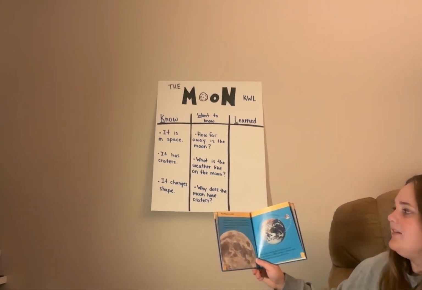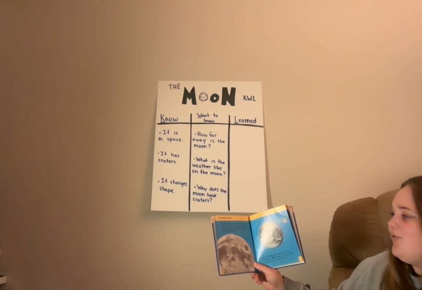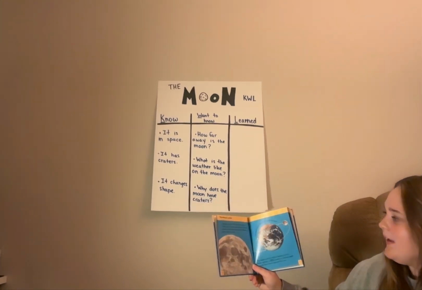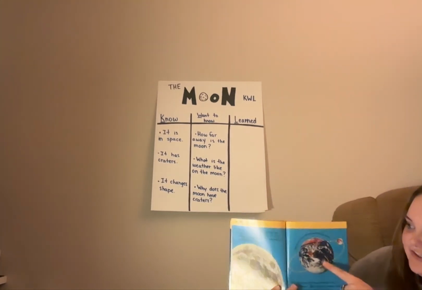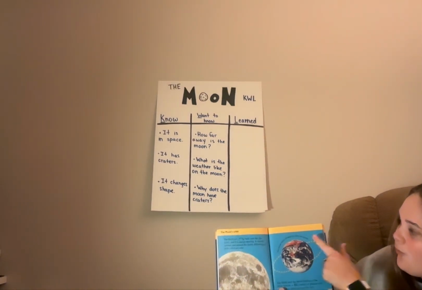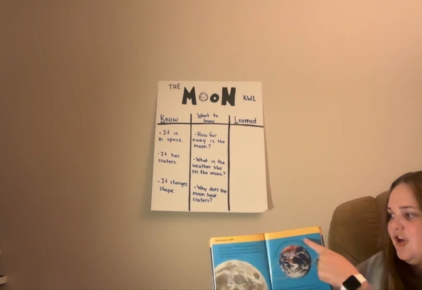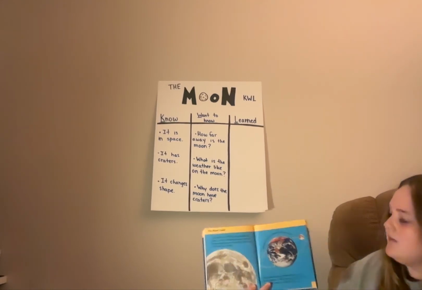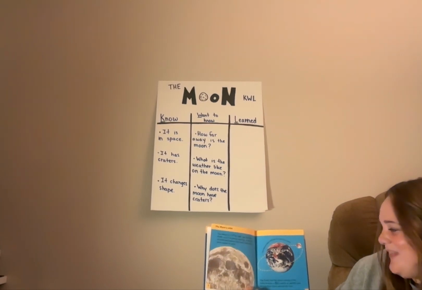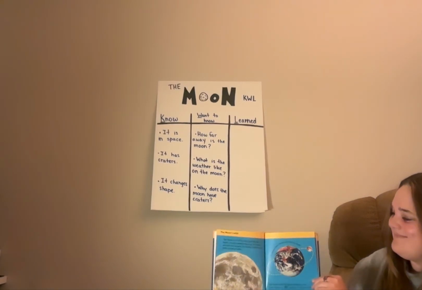The moon's orbit. The moon is a rocky ball, just like the Earth, and it is always moving. It travels around and around the Earth, following a path called an orbit. So here is a really good picture, right, of what an orbit looks like. So the moon takes 28 days to orbit the Earth. So it's kind of circling around Earth. You can see this dotted path here that's showing how that moon travels. The Earth and the moon belong to the solar system, a big family of planets and moons that travel around the sun.